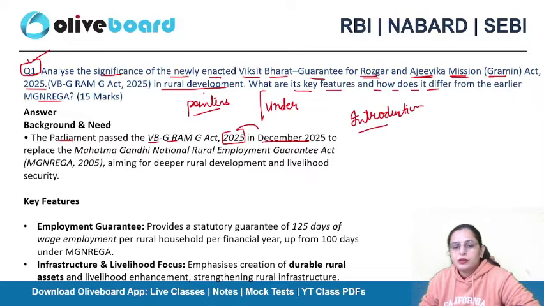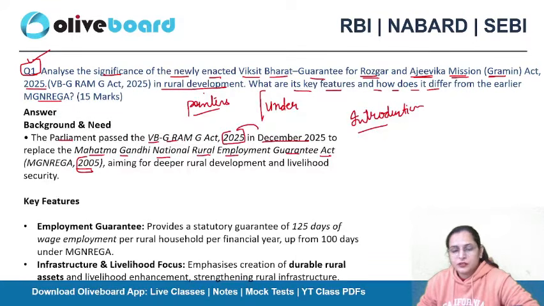Manrega was in 2005. It is not mentioned in the question, but at least you should be aware of it. So after two decades of Manrega, we have a new act, the Viksit Bharat Ji Ramji Act, and this replaces the Mahatma Gandhi National Rural Employment Guarantee Act.